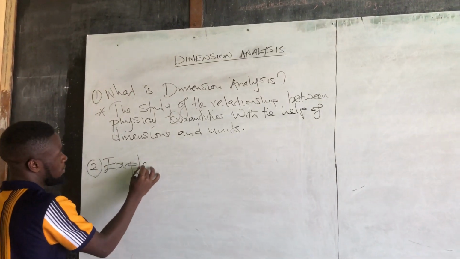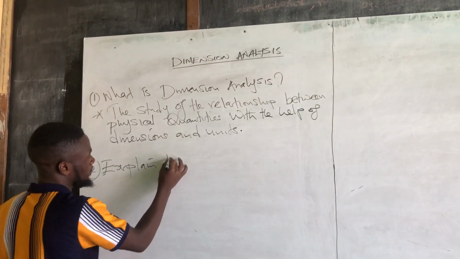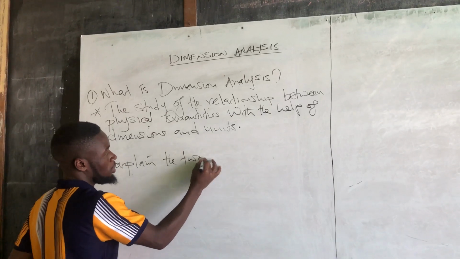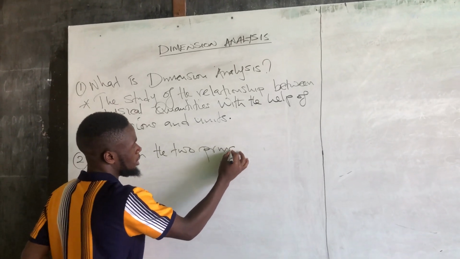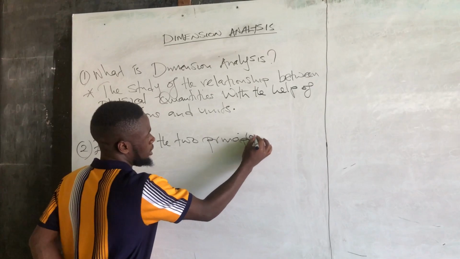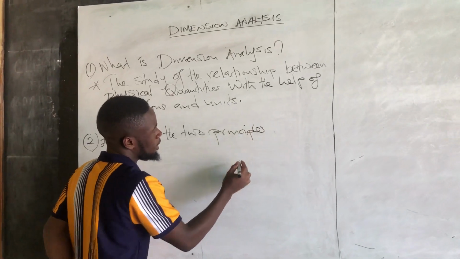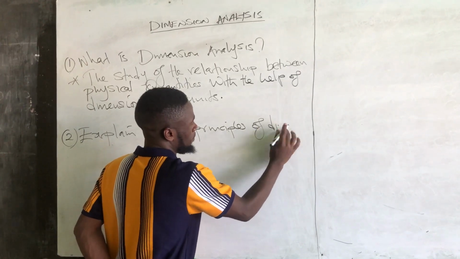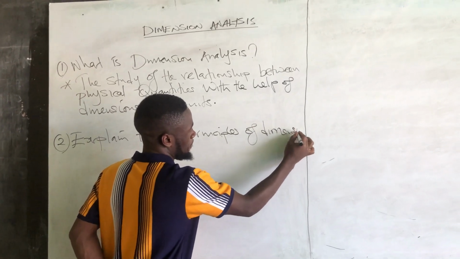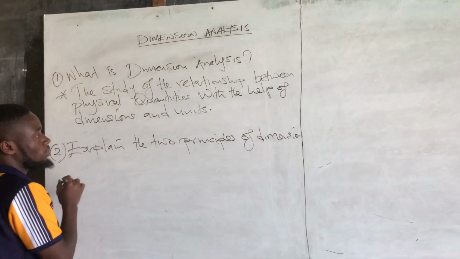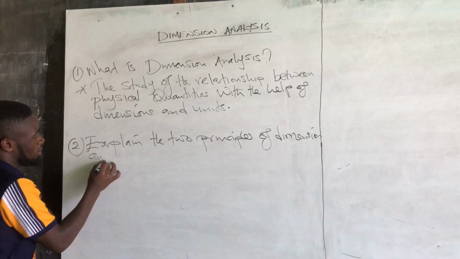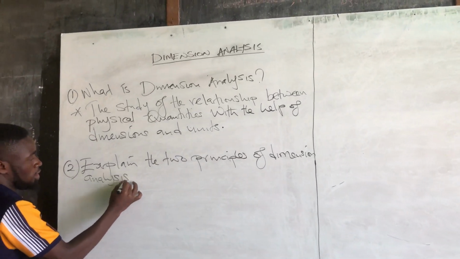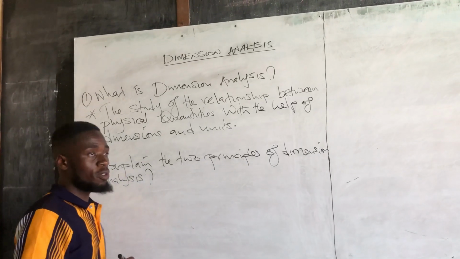Number 2, explain the two principles of dimension analysis.